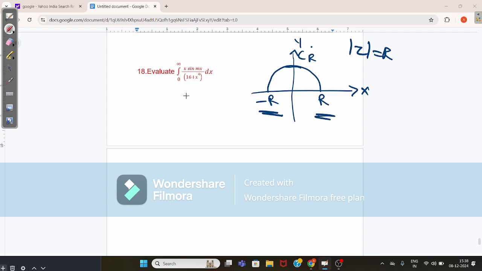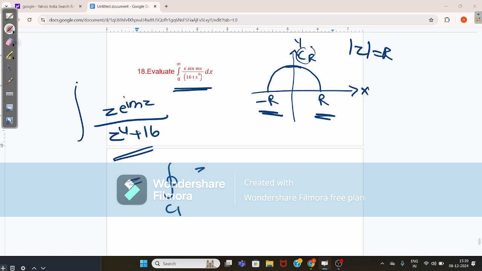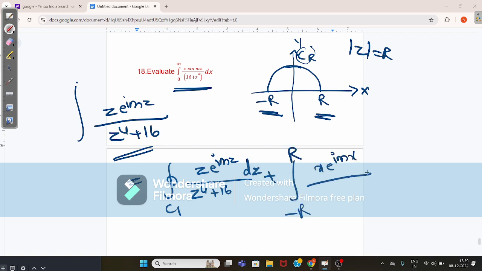Now this equation we can write in the form of z e power i m z by z power 4 plus 16, where C is the closed curve, C1, integral of z e power i m z by z power 4 plus 16 dz, minus integral from minus r to r of x e power i m x by x power 4 plus 16 dx.